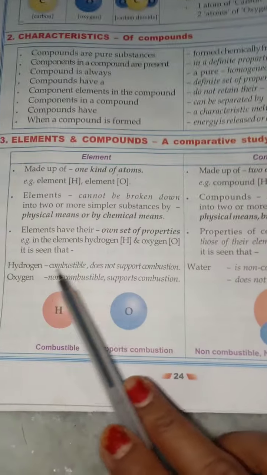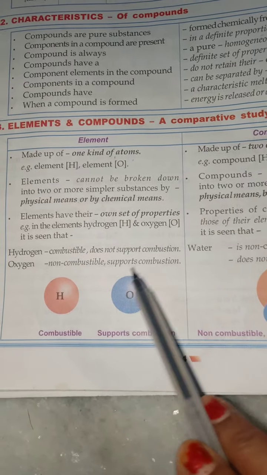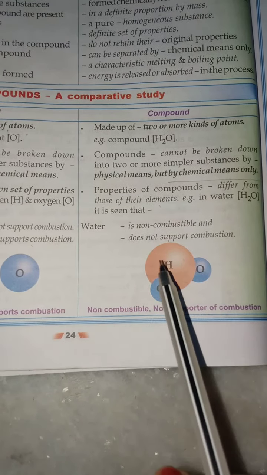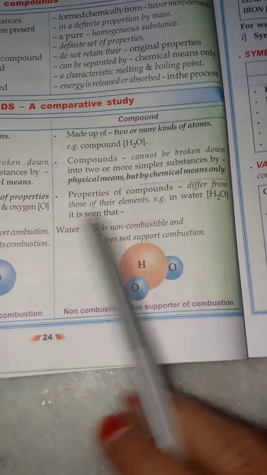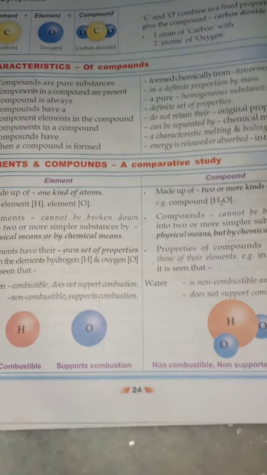And here hydrogen is combustible and does not support combustion, whereas oxygen is non-combustible but supports combustion. But in case of water, it is neither combustible nor does it support combustion. So these are the differences you need to recognize among them, that properties of elements and compounds vary from each other when they are present.